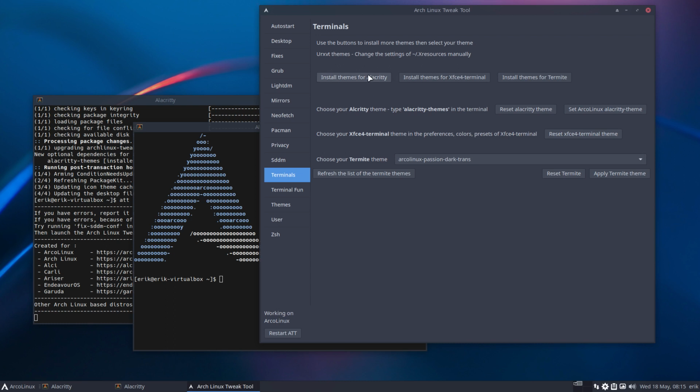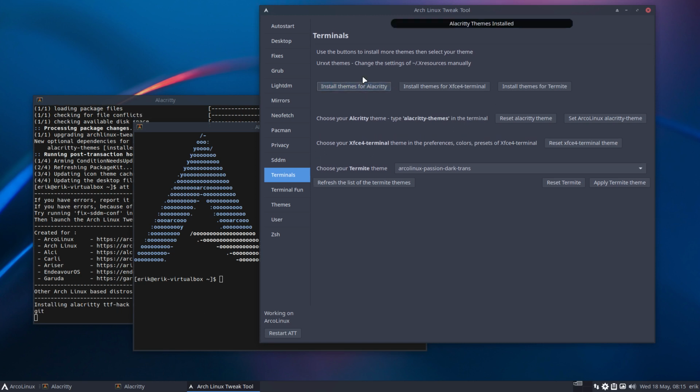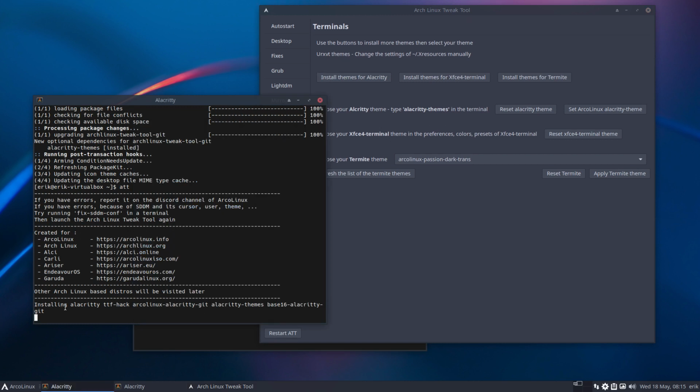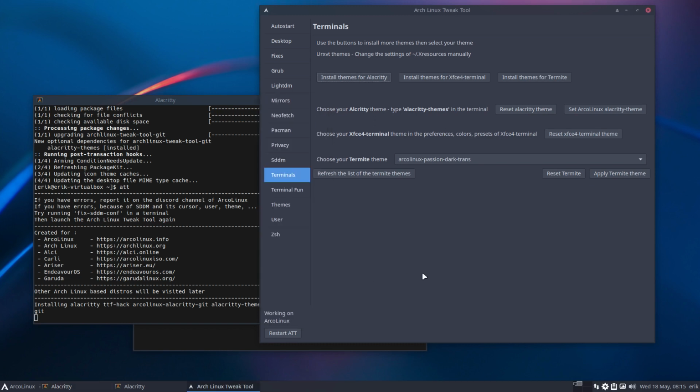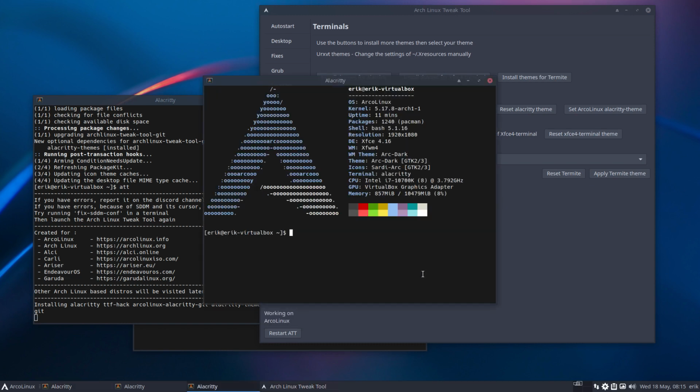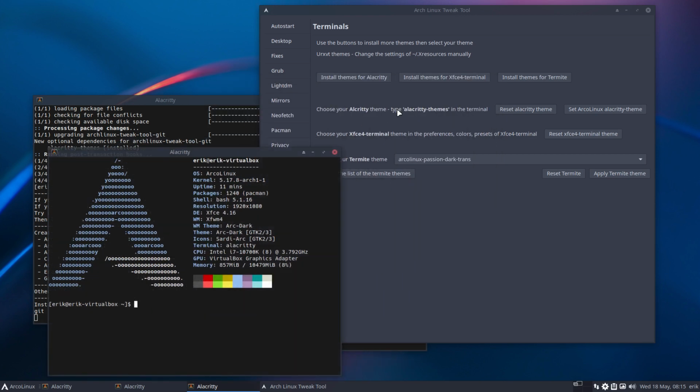Now the next one is Alacritty. Install themes for Alacritty. So if it's not installed, then you click it, Alacritty is installed and all the rest, right? And here we give some information. We are installing this and this and this and this, if needed, of course. If it's already there, we'll skip it. So Alacritty is by default on our systems. The thing is, type Alacritty themes. Why make something that is already beautiful in design?